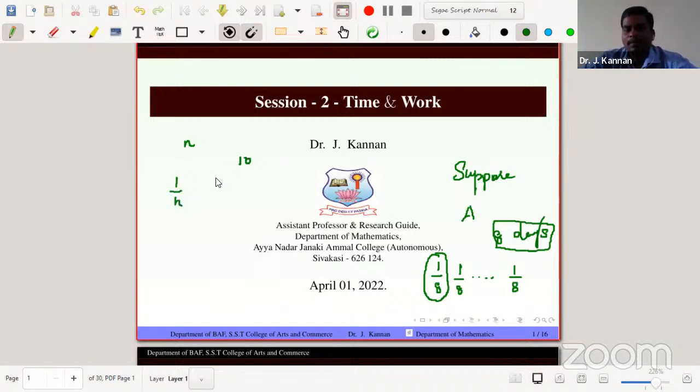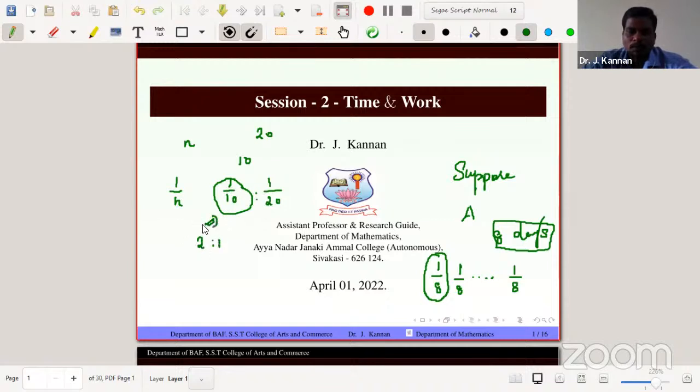Suppose a person completes a work within 10 days, then the part of the work completed in 1 day is just 1 by 10. It is the part of work, or efficiency. Suppose some other person completes the same work in 20 days, then in 1 day the work completed is 1 by 20 part of the work. So efficiency-wise A is greater, because the ratio, multiplying by 20, is 2 is to 1.